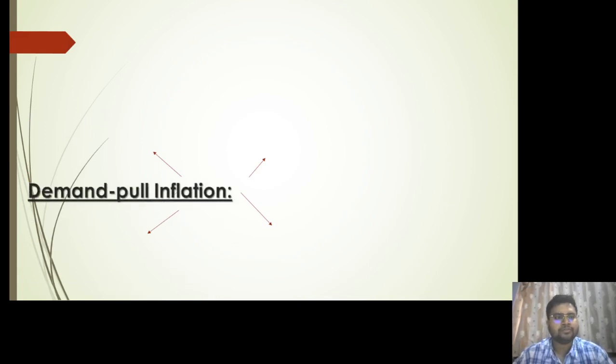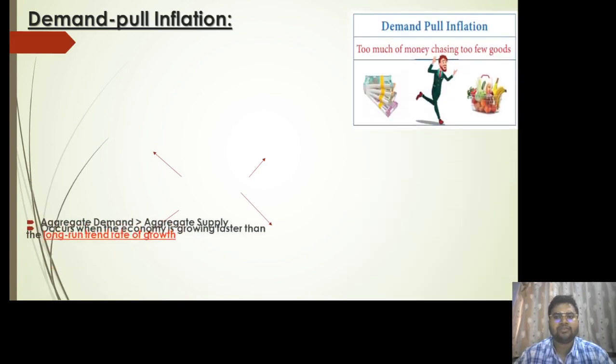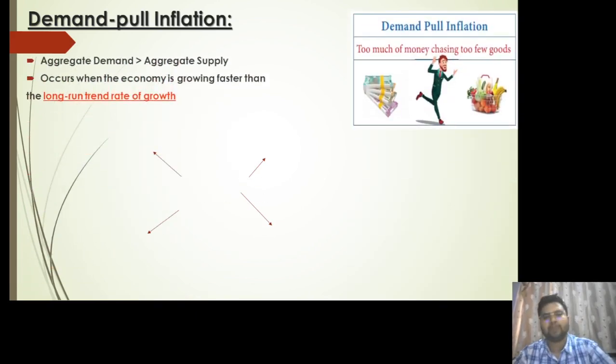Moving on, we have demand pull inflation in detail. First, let us understand what demand pull inflation is. As I have already said, it is a situation where the aggregate demand is greater than the aggregate supply. In that case, it is termed demand pull inflation. In other words, there is more money chasing too few goods. It occurs when the economy is growing faster than the long run trend rate of growth.